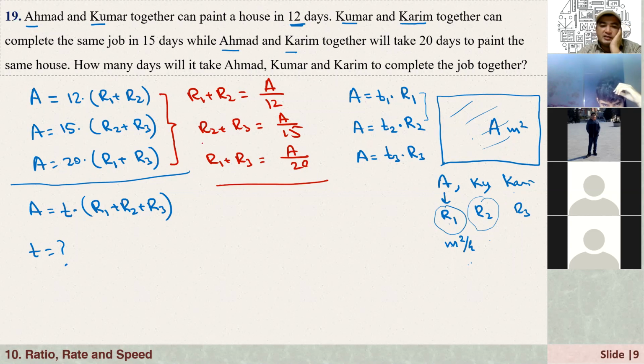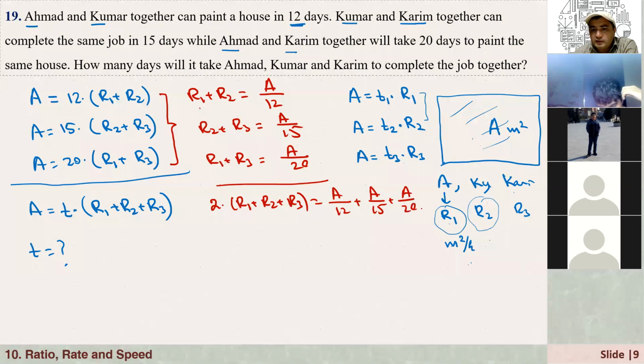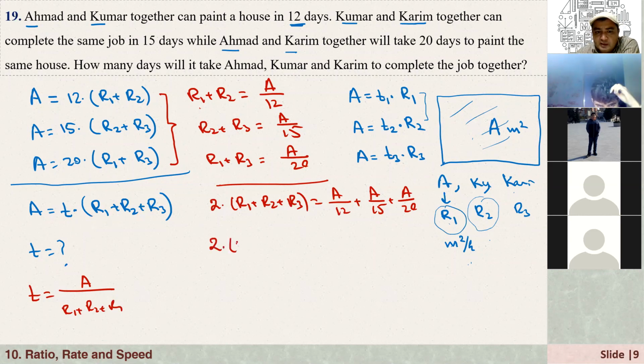Now, if we just add side by side, add all the left-hand sides, R1, R1, R2, R2, R3, R3, we have 2, right? So that's equal to 2 times R1 plus R2 plus R3. On the right-hand side, we have A over 12 plus A over 15 plus A over 20. Okay. So what we have to find here? We need to find actually T, right? What is T here? T is equal to A over R1 plus R2 plus R3. So now I can just write it as 2 times R1 plus R2 plus R3.